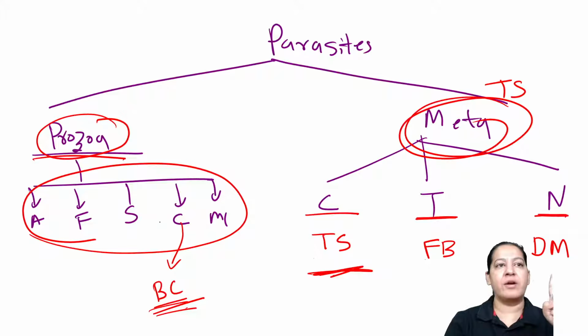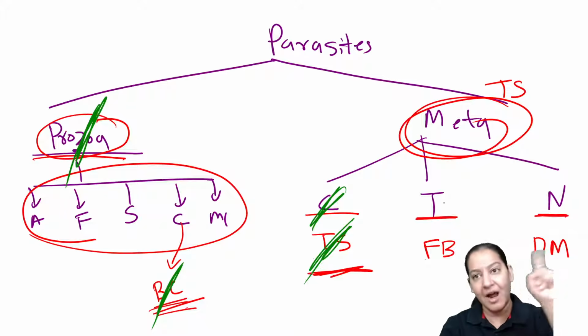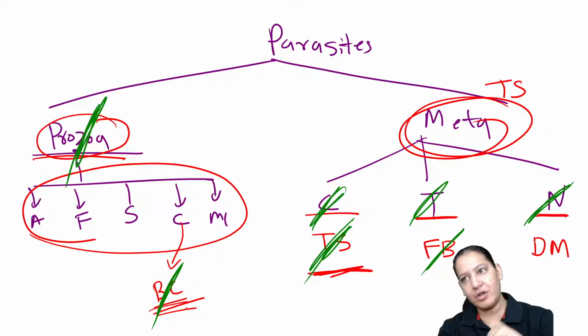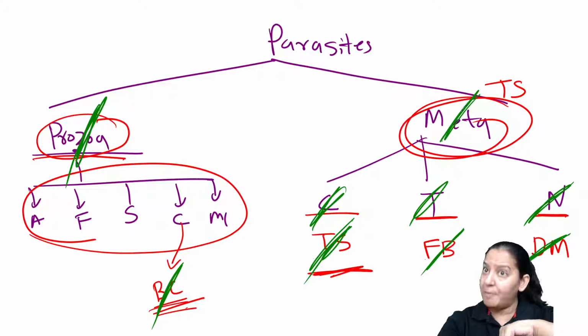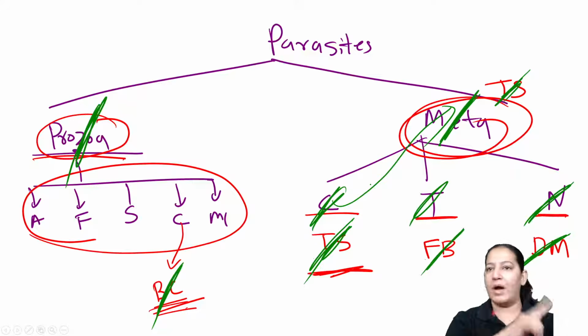So question can be, what is the largest protozoa? Answer is Balantidium coli. What is the largest cestode? Answer is Taenia saginata. What is the largest trematode? Answer is Fasciola buski. What is the largest nematode? Answer is Dracunculus medinensis. What is the largest overall metazoa or helminth? Answer is Taenia saginata, which is a cestode. So these are 5 questions on the largest.